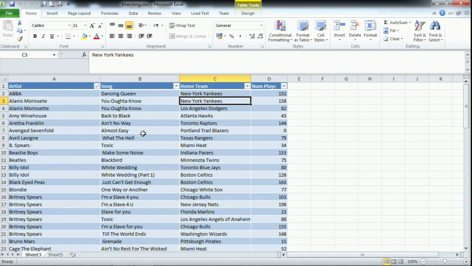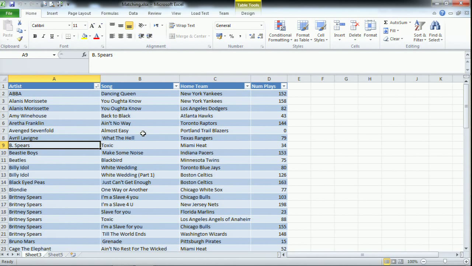And from a very, very quick look, you can see again that there are some inconsistencies there. There's Alanis Morissette with You Ought to Know and some issues there. There's an occasion Britney Spears and B Spears, which are the same thing. And if I want to group those all together for whatever reporting or royalties in this case, then it's quite important that I get it right. Otherwise, I may pay Billy Spears, who may have a song called Toxic and didn't even know about it.